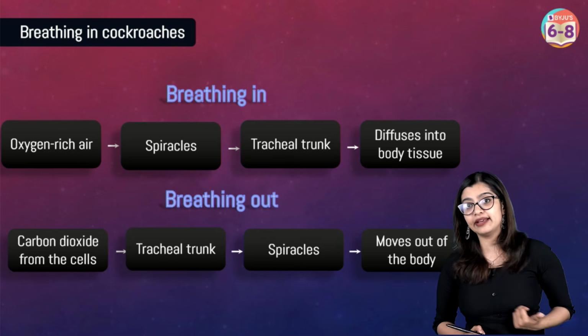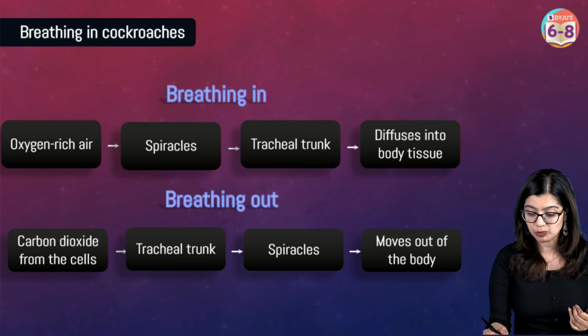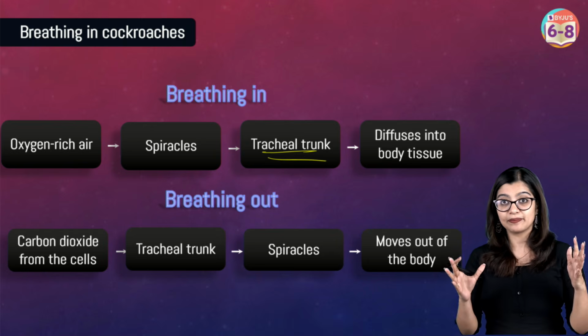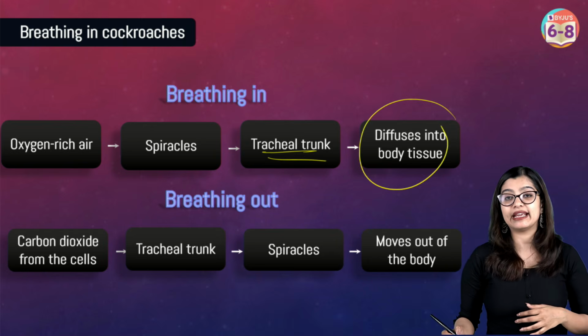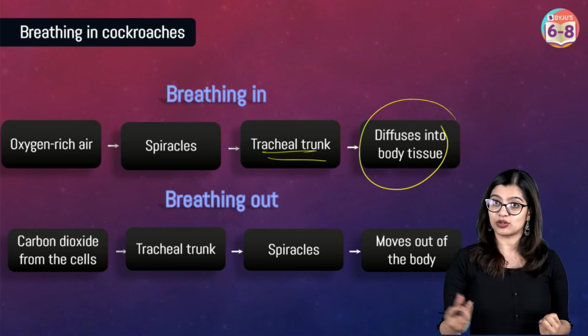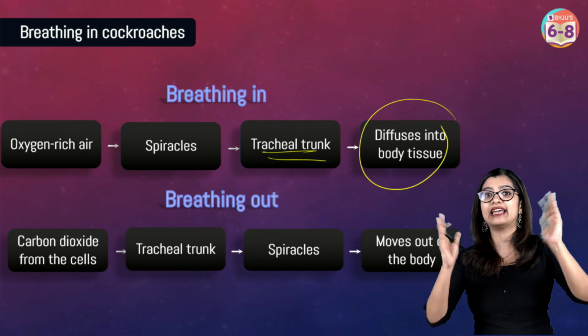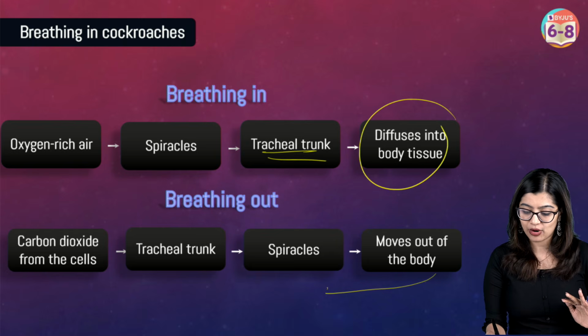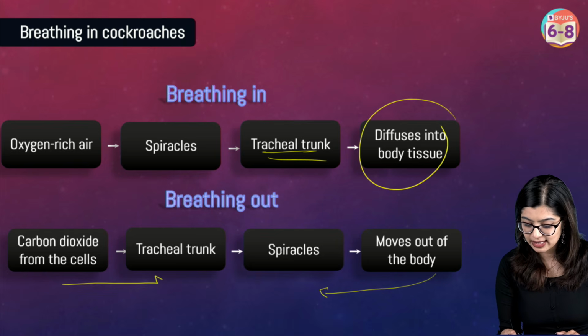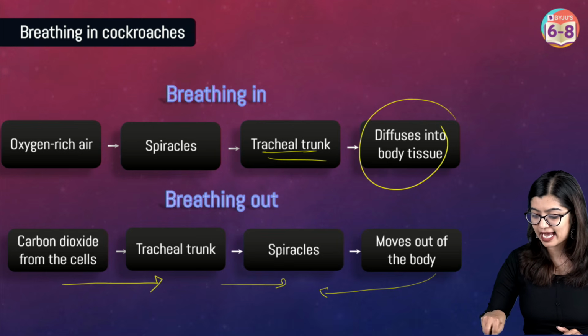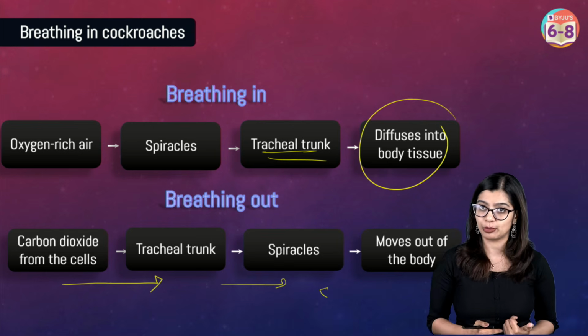So when they breathe in, the air enters through the spiracles, reaches the tracheal trunk. So those are branches that are there within the body that ultimately take it to different parts or different cells of the cockroach. And similarly, gaseous exchange happens. Carbon dioxide again travels back in the same way. So carbon dioxide from the cells goes to the tracheal trunk, spiracles, and then is expelled out of the body.